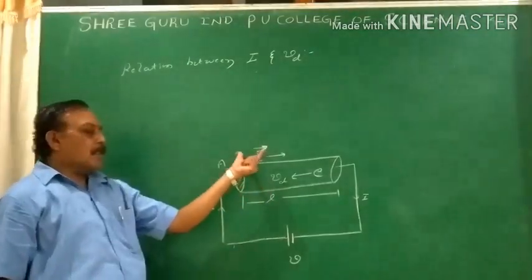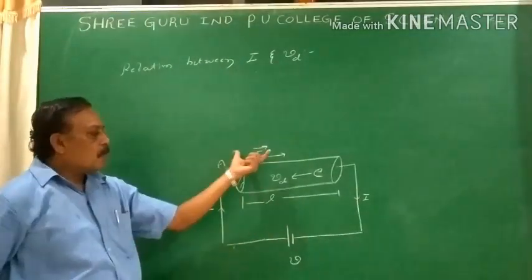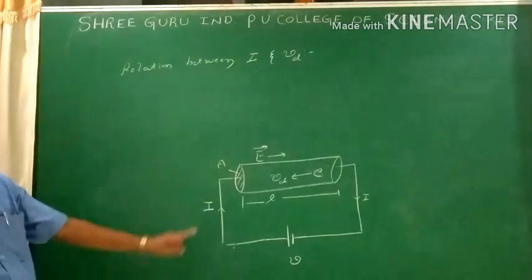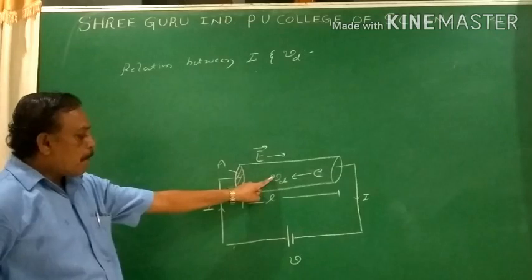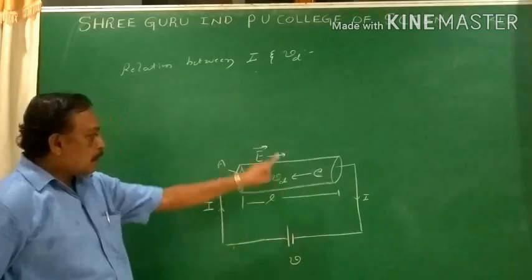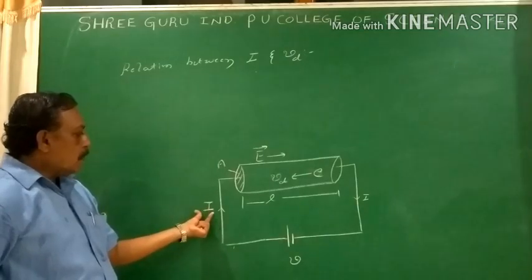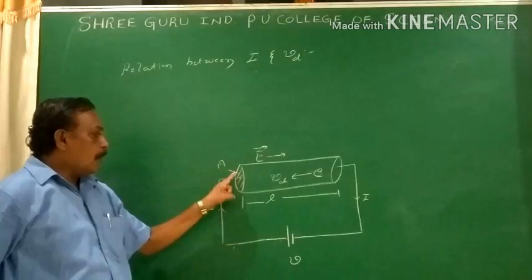Most of the students are byhearting the derivation. There is no need of byhearting the derivations. Just concentrate on the figure. The figure reveals everything. So there is the existence of the drift velocity. The drift velocity is the result of the application of a potential difference that establishes the electric field, and there is a direction of the current from positive to negative. The electrons are moving along the length of the conductor, crossing the area A.